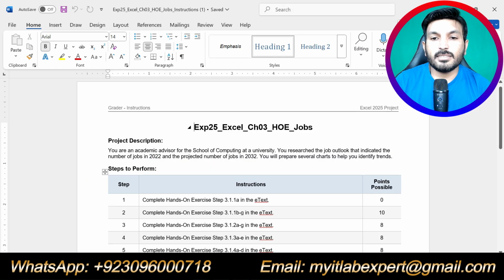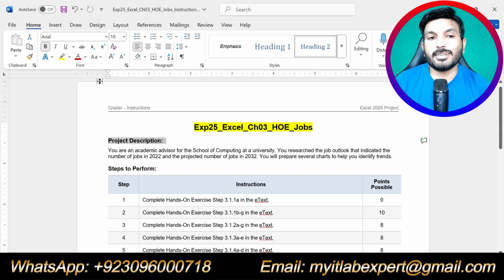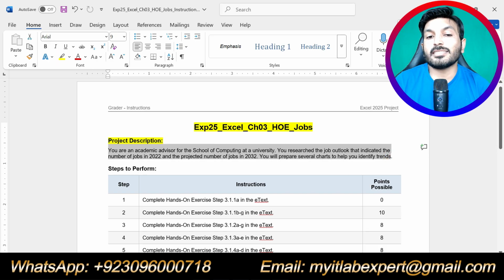So basically, the title of the assignment is EXP 25 Excel chapter 3 hands-on exercise jobs. At the start of the instructions, you can see the project description. I suggest you go through this project description so that you can get an idea about the assignment. There is nothing to do in the project description, but once you read it, it will be easy for you to get this project done.